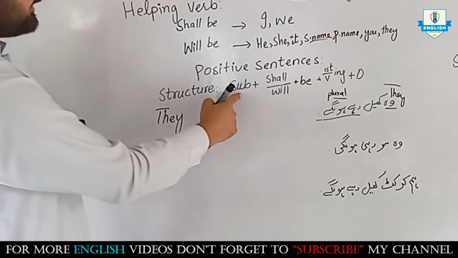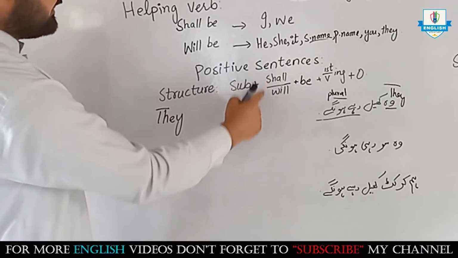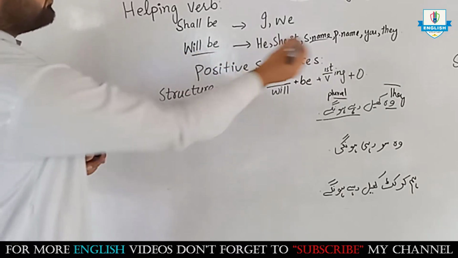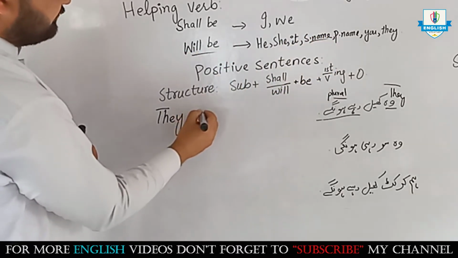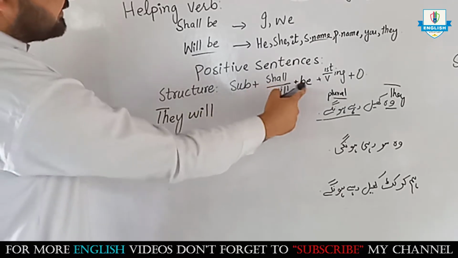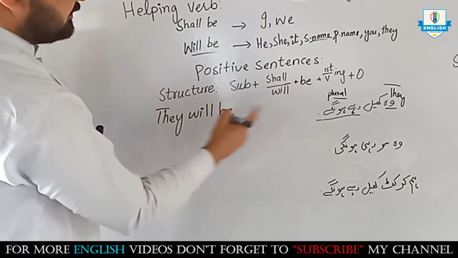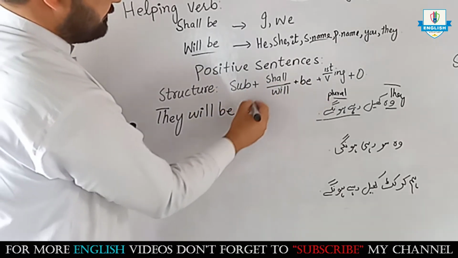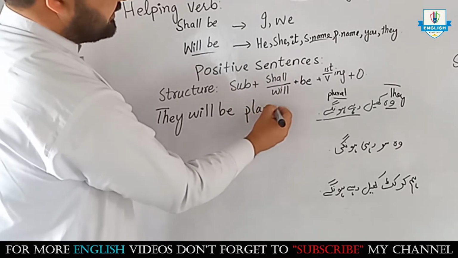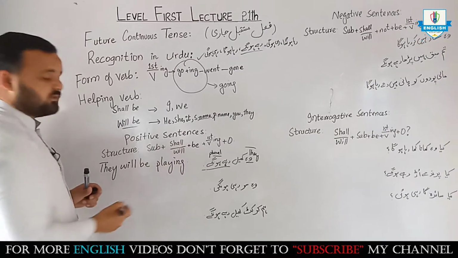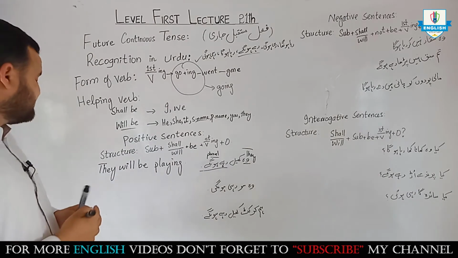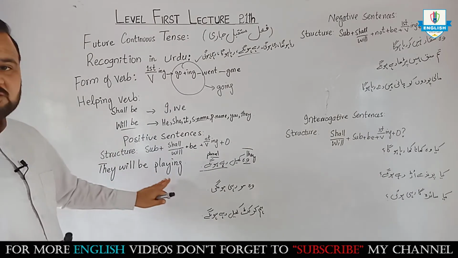Look at the structure. They, subject. they के साथ हम will भी लगाते हैं, will plus be, play, ing. There is no object in this sentence, so they will be playing.